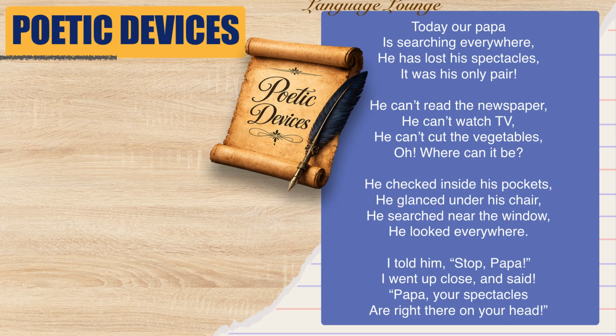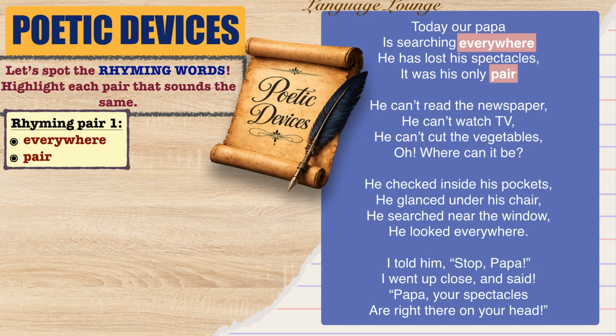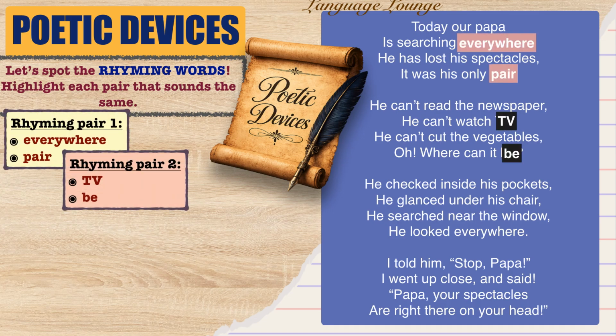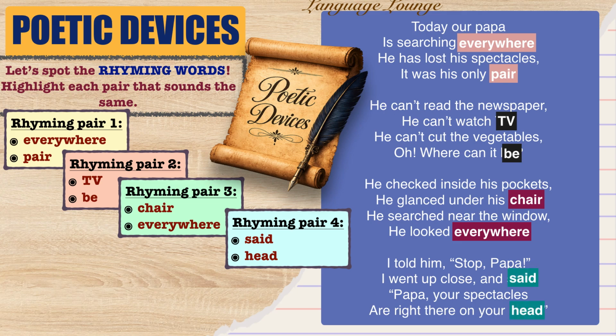Let's spot the rhyming words. Can you find the words that sound alike? Everywhere, pair. TV, bee. Chair, everywhere. Said, head. Listen carefully. Pair, everywhere. Said, head. Both words sound similar at the end. These rhyming words make the poem musical, smooth, and fun to read.